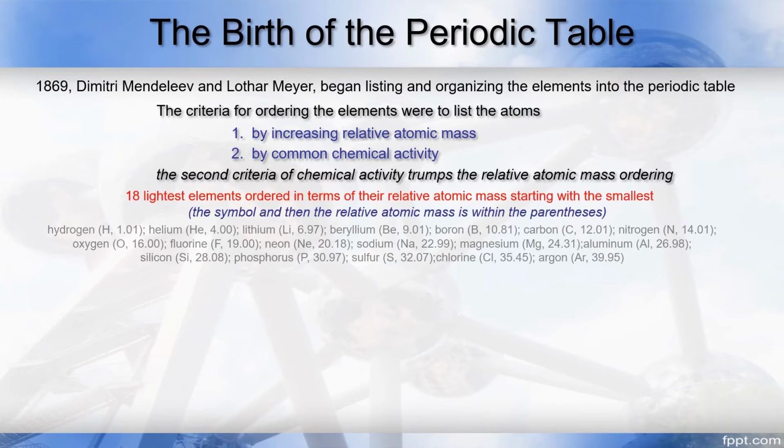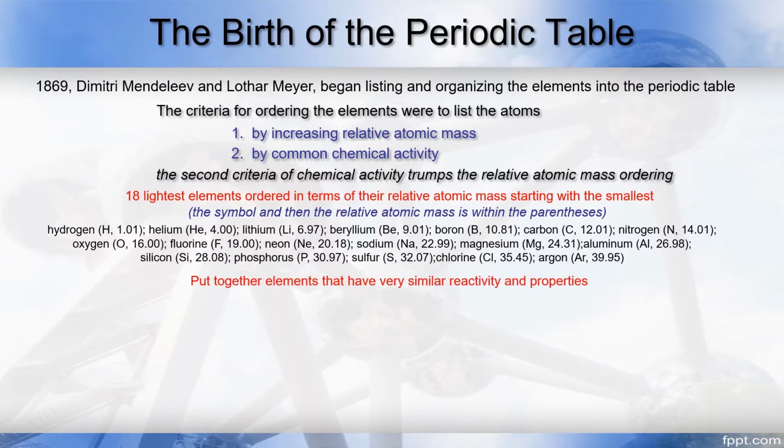Now let's begin lining up the 18 smallest and lightest elements regarding their relative atomic mass, starting with the smallest known atom, hydrogen. Also notice the symbols that we'll use. These symbols will become the shorthand used to describe the elements. Now, we begin grouping elements that have very similar reactivity and properties. We quickly see that hydrogen is unique, so we'll just place it alone in its own group for now.